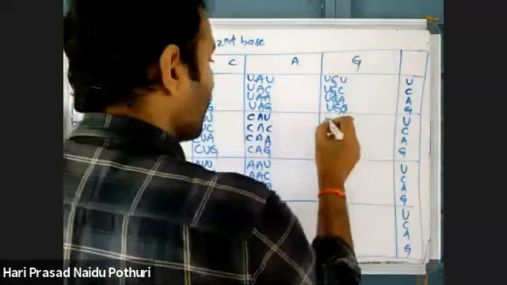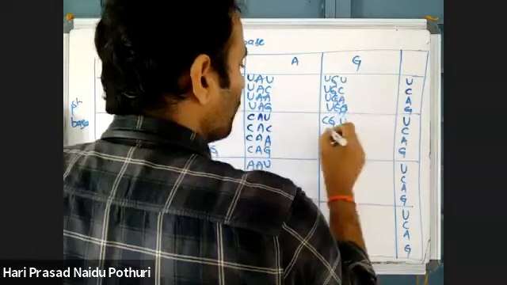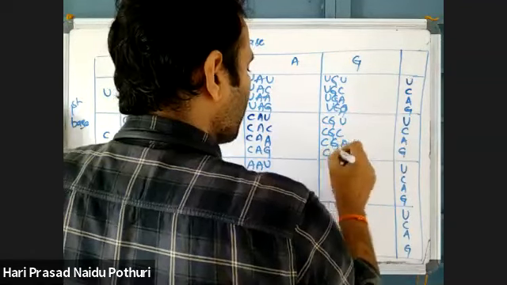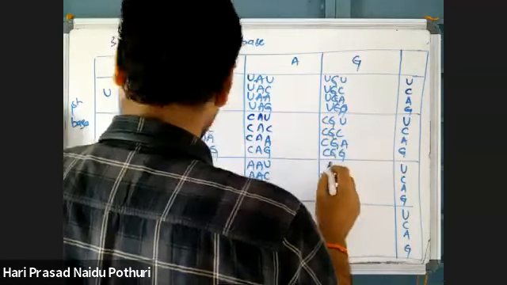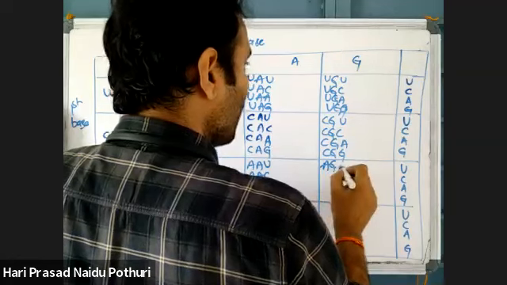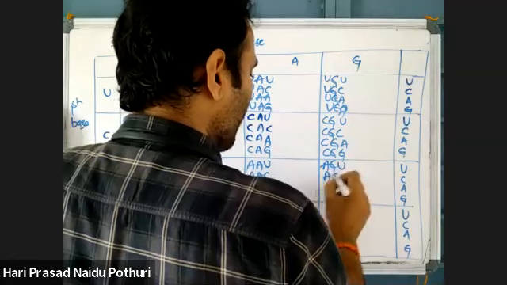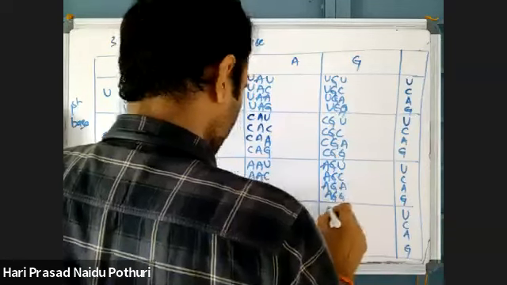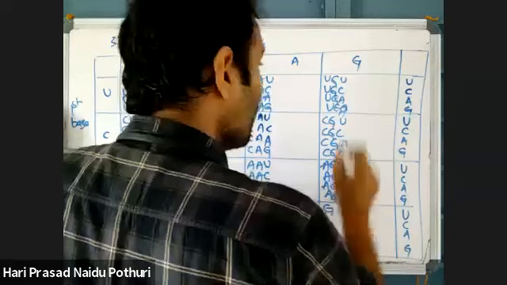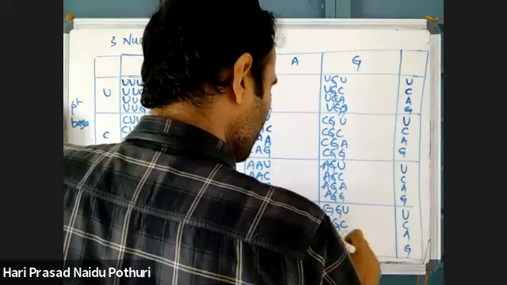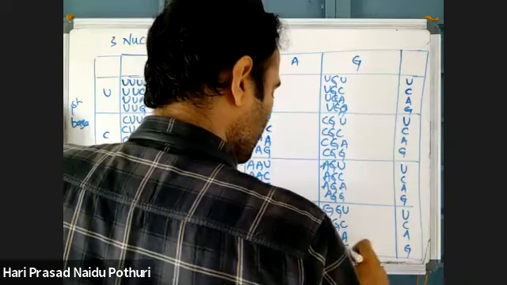Finally, CGU, CGC, CGA, CGG. And AGU, AGC, AGA, AGG, GGU, GGC, GGA, GGG.